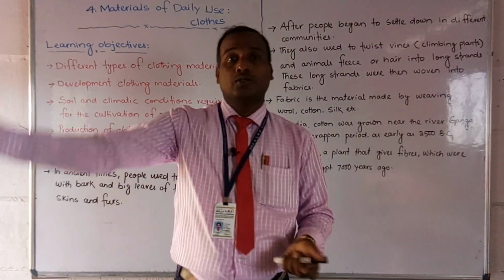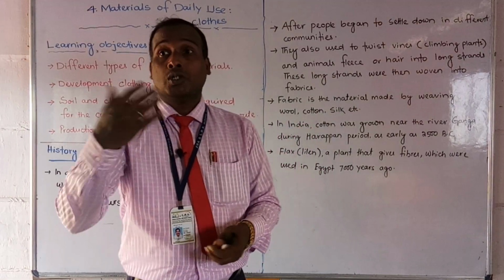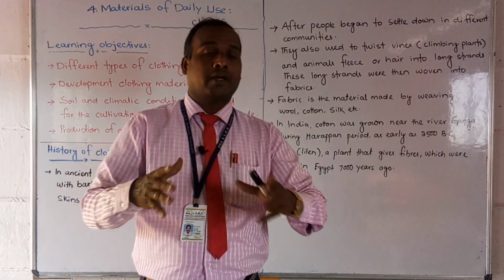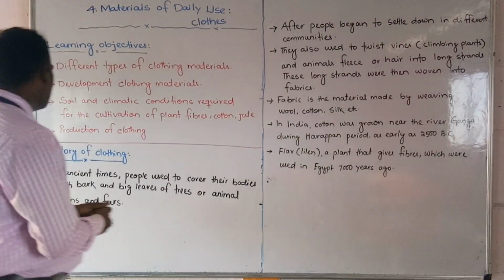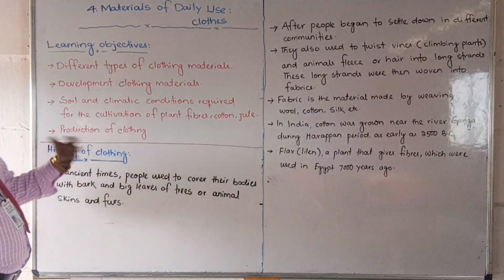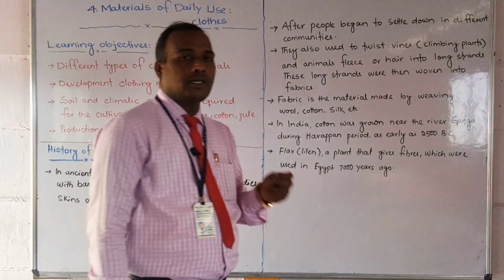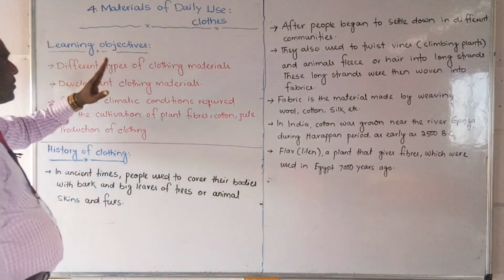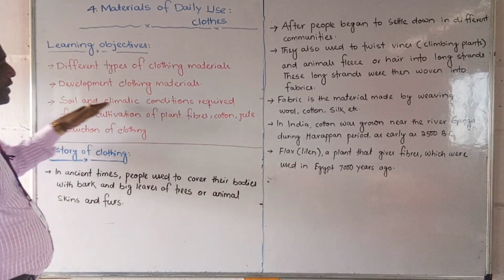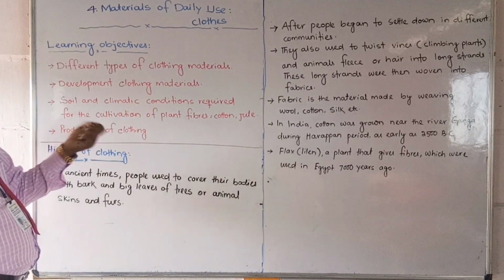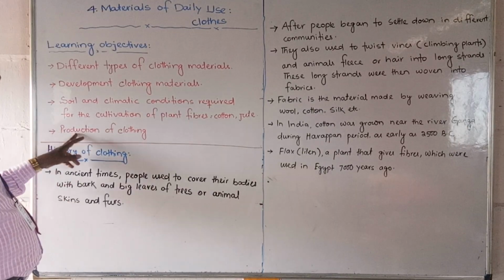You know that cotton plants are grown in more area in your region. So what climates are required for this, so that it will grow very nicely. Production of clothing, how we can produce clothing, we will study. So mainly different types of clothing material, development of clothing materials, soil and climate conditions required for the cultivation of plant fibers like cotton and jute, production of clothing.